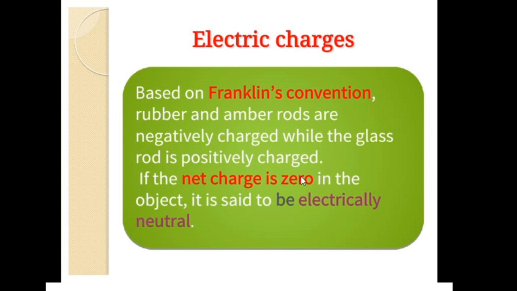But it is observed that any object has only zero net charge. That is, net charge of any object is zero. That means the object is said to be electrically neutral.